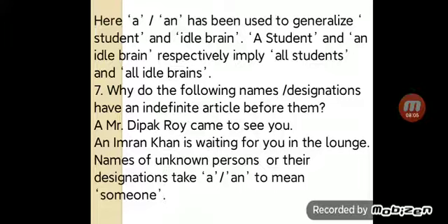Number 7. Why do the following names and designations have an indefinite article before them? A Mr. Deepak Rai came to see you, and an Imran Khan is waiting for you in the lounge. Names of unknown persons or their designations take a/an to mean someone.